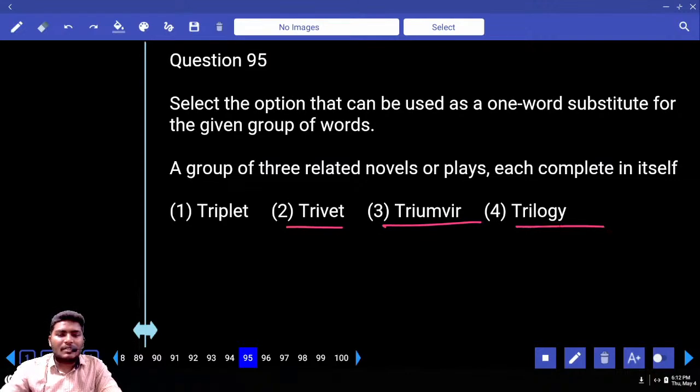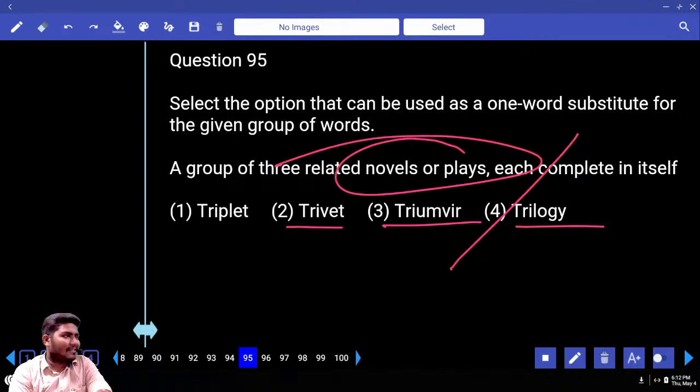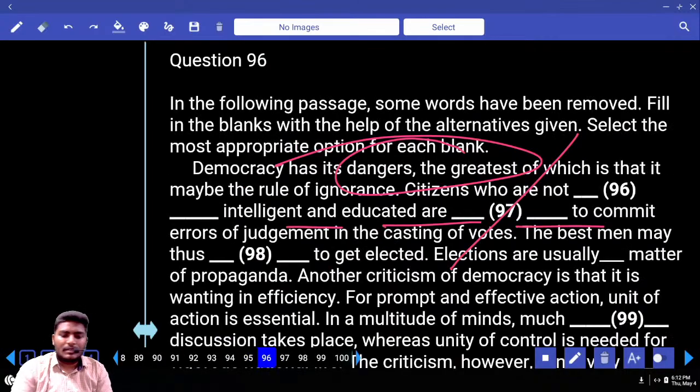Okay. Another one is what here? Trilogy. Tell me your answer. Your answer is trilogy because we are speaking about the novels and plays. Next, move to 96. I will be quick.